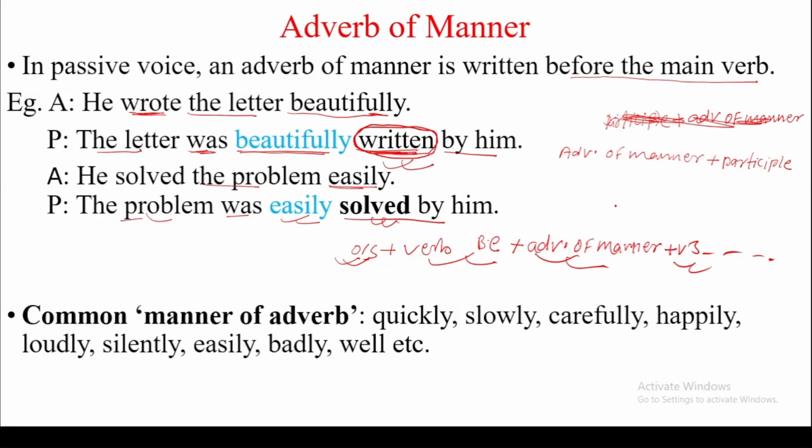him. So some common adverbs of manner that come in sentences are quickly, slowly, carefully, happily, loudly, silently, easily, badly, well. So these are the adverbs of manner which can be changed in this structure: object as subject plus verb be plus adverb of manner plus V3 plus by plus subject as object. So this is the one case.